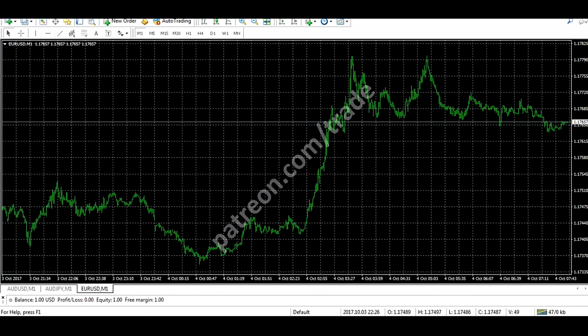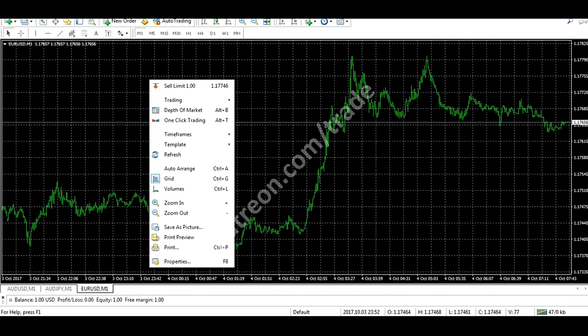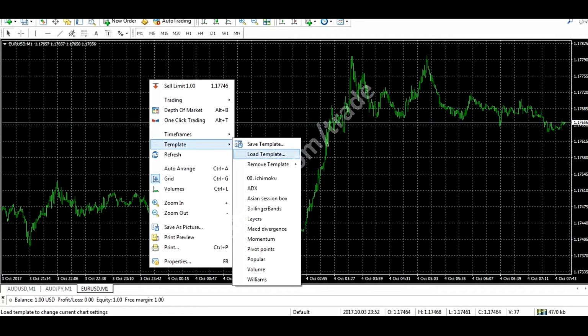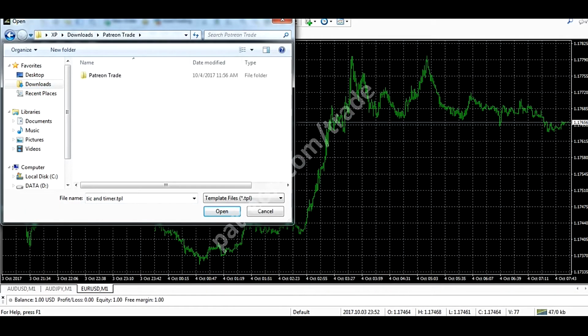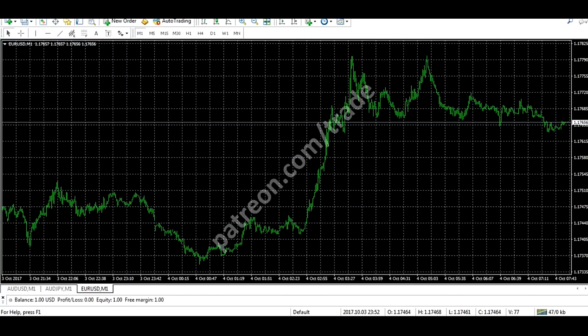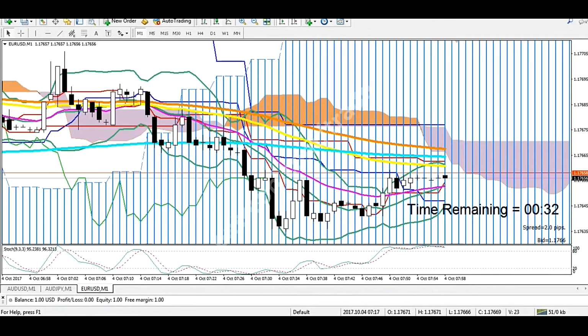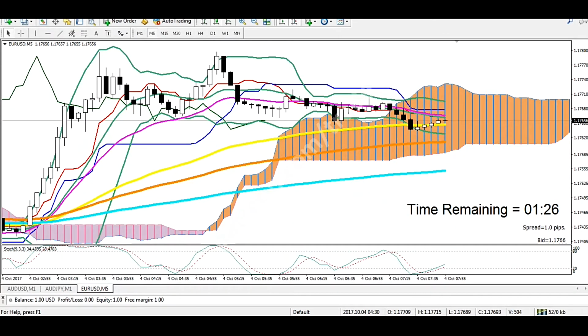And after that you're gonna right click in MT4 on template and then click load template. Open the downloaded folders. Our previous folder was indicators and the second one is template. So you're gonna click this template. There we go. So you're just gonna click the 5 minutes chart.